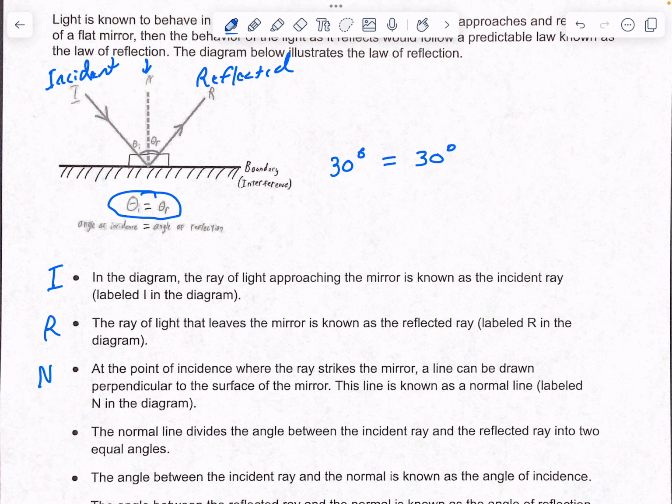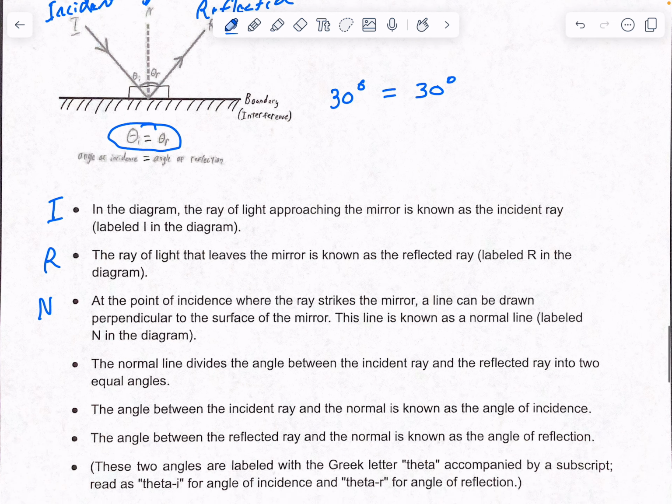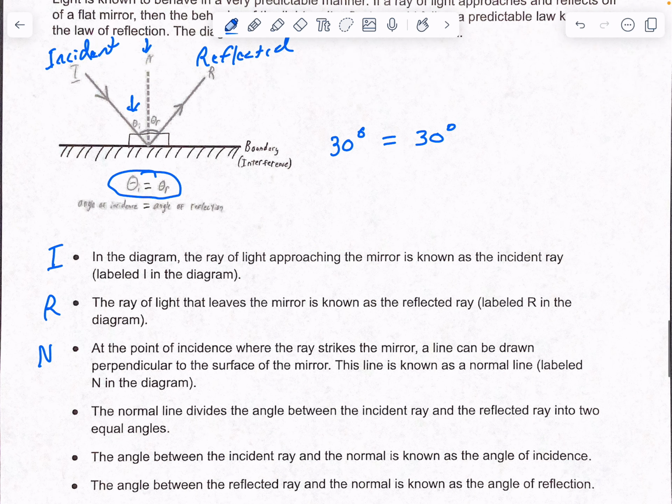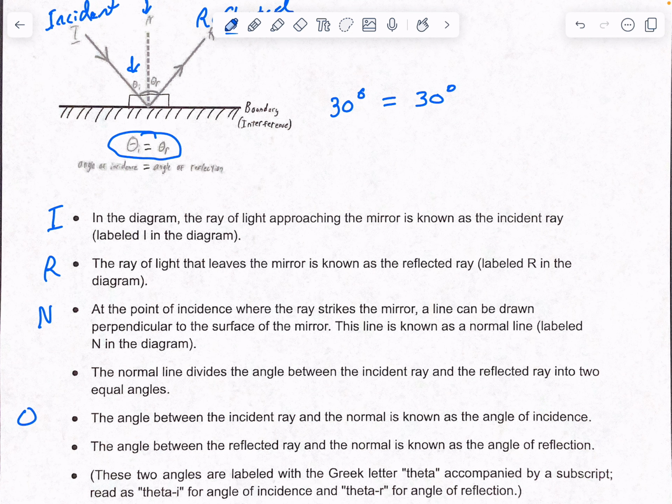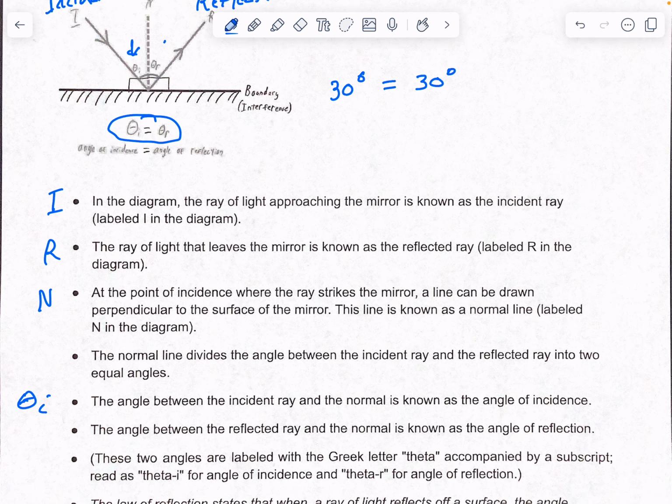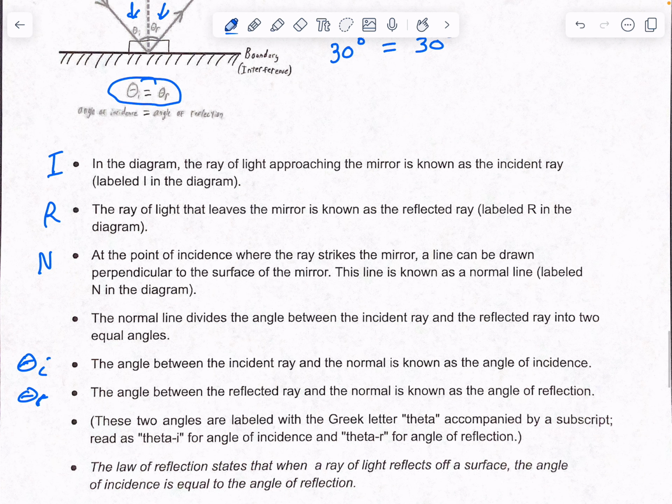Both are going to be the same. The angle between the incident ray and the normal is known as the angle of incidence. So that is theta I. Remember, theta just means angle. And the one that reflects off is your theta R. I'm not going to worry about the whole Greek letter thing. Again, that symbol just means angle.